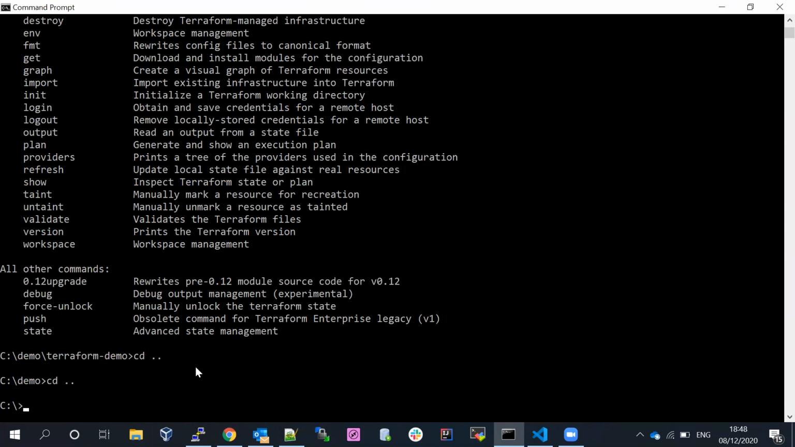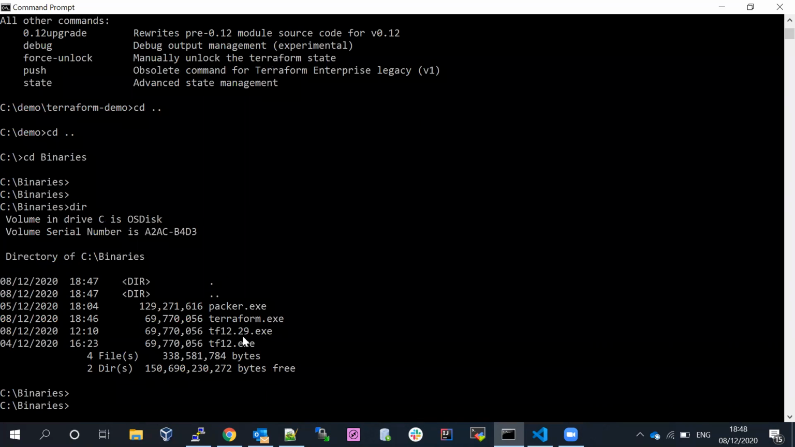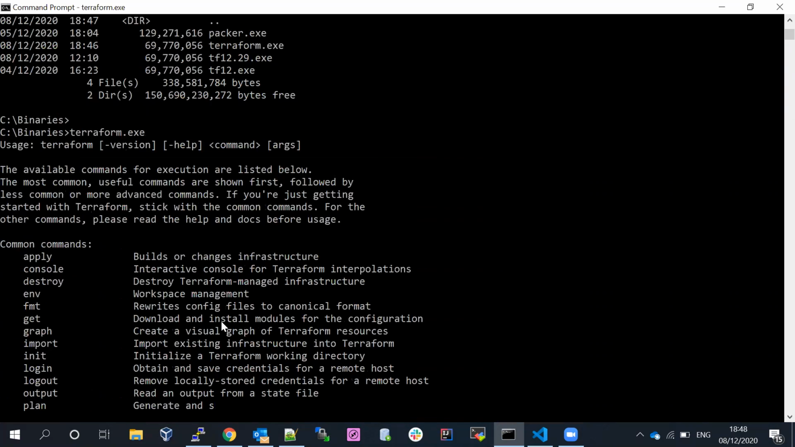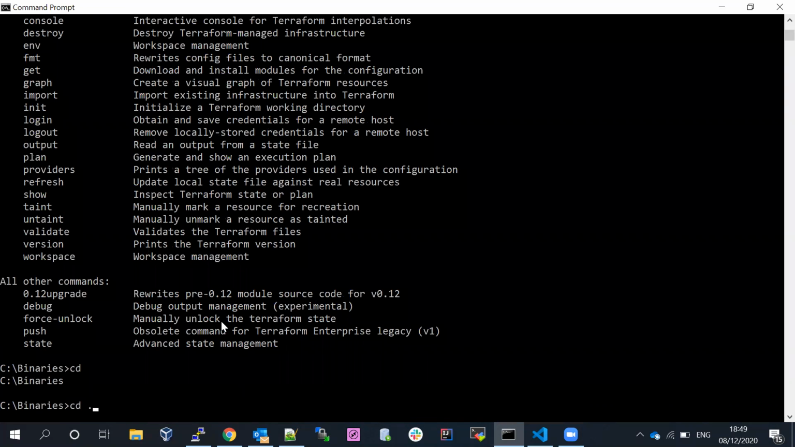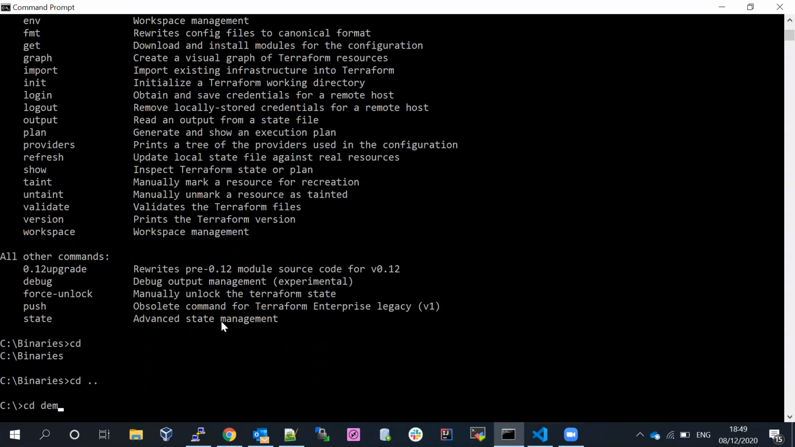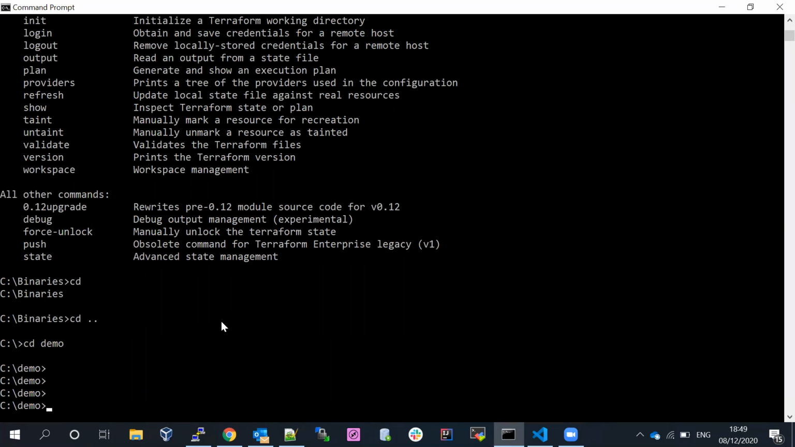If you go back, I'm in the binaries folder. There are files, you can see terraform 12, and terraform, which I renamed with a different version. This is the one which I placed. If I run terraform, you can see it works, even though I executed it from some different folder, called demo. I already set the environment, that's why it's working from anywhere.